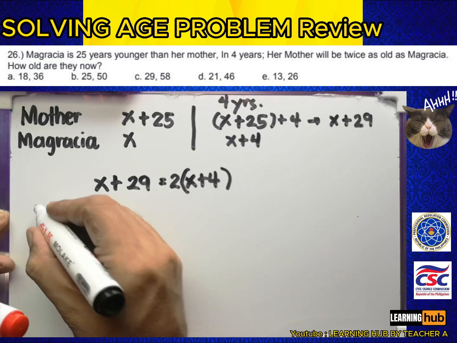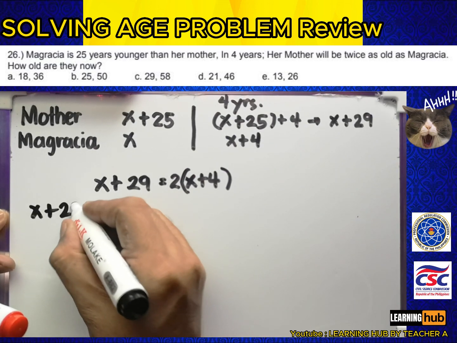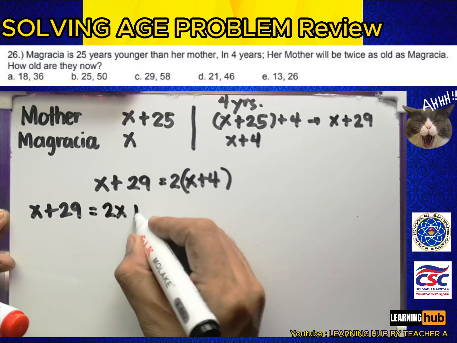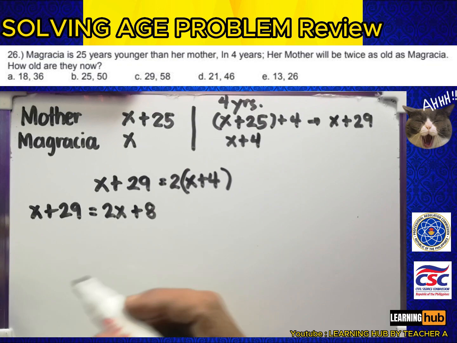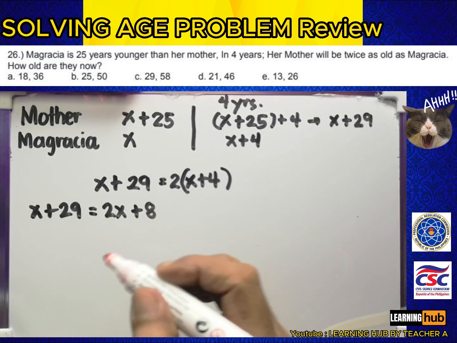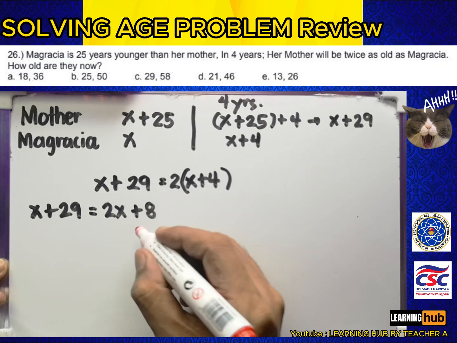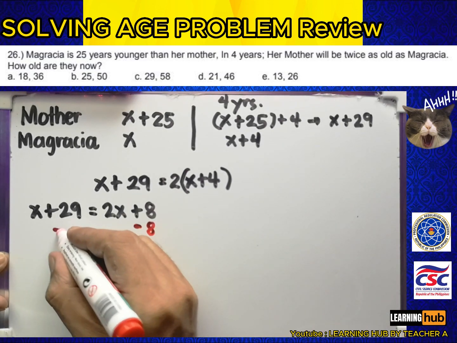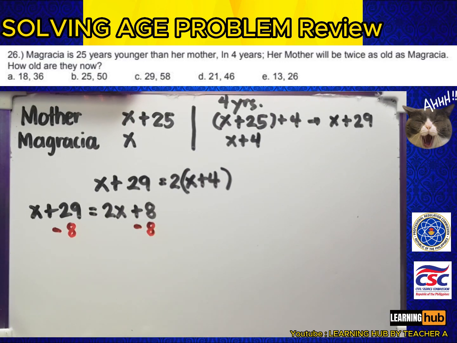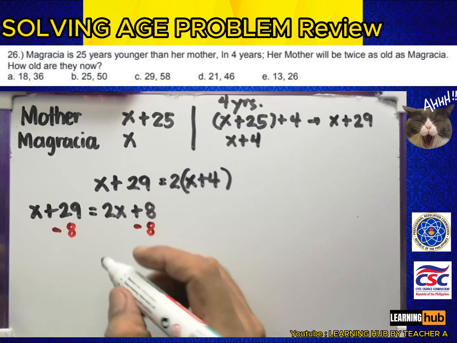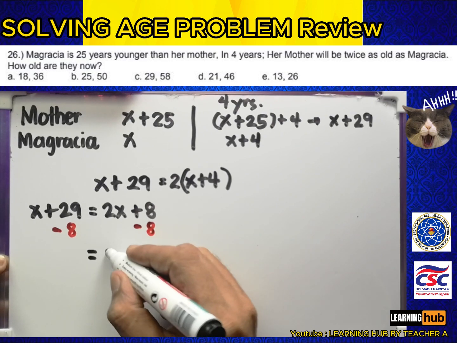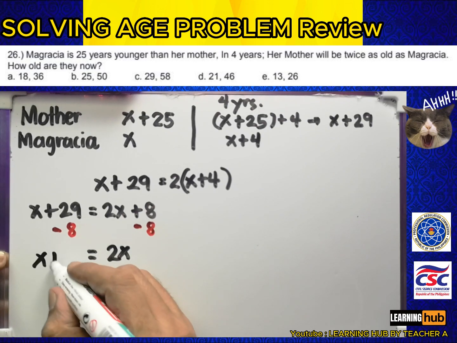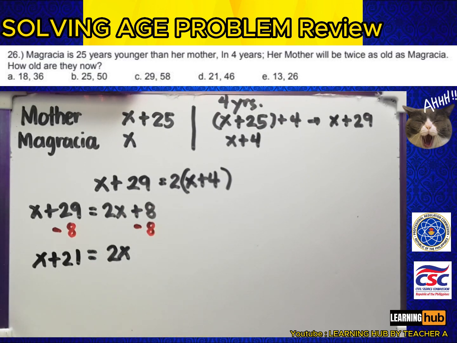So that becomes x plus 29 is equal to 2x plus 8. So dito we're going to subtract 8. Also subtract 8 here. So becomes 2x, and this is x plus 21.